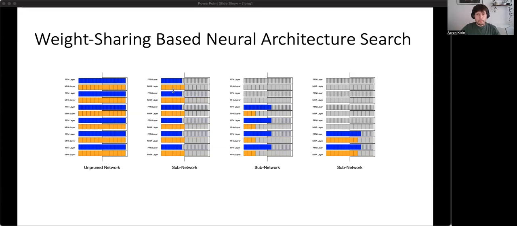To select subnetworks, represented in color here, we apply binary masks over the pre-trained network. These masks cover each head in a multi-head attention layer and units in a fully connected layer. Importantly, this does not alter the dimensionality of the feature vector.